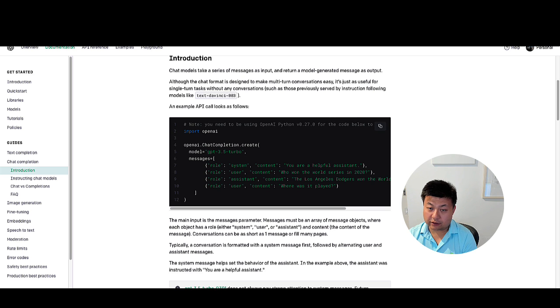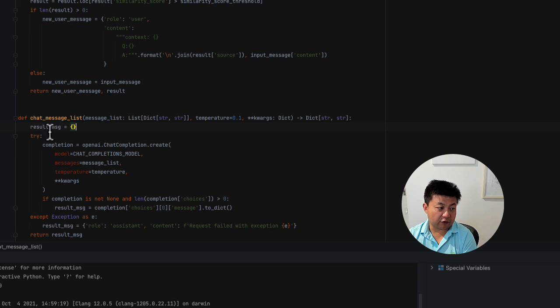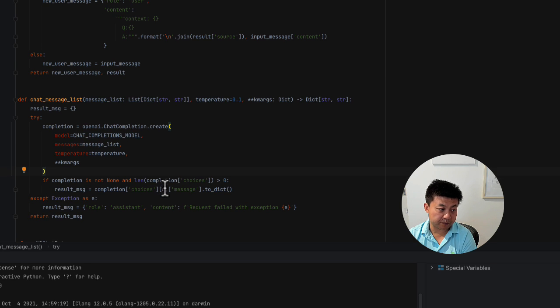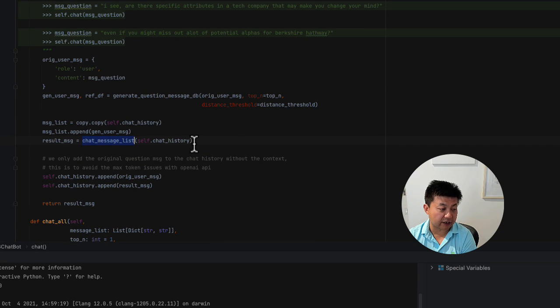Okay, now let's take a look at the code. We have a function called chat message list. Essentially it is what we use to call OpenAI's chat completion APIs by passing in a message list. In this case, it's a list of dictionaries, which is a list of messages. And then we're calling this function by constructing a list of messages. Now, the list of messages is where we search a vector database, and find the context that we need for each of the questions.